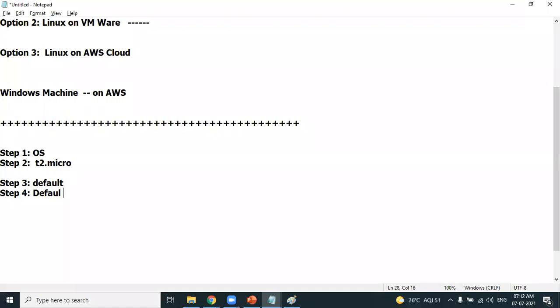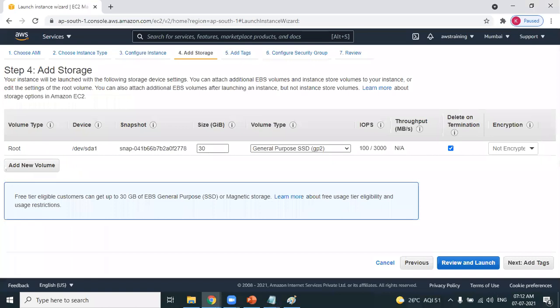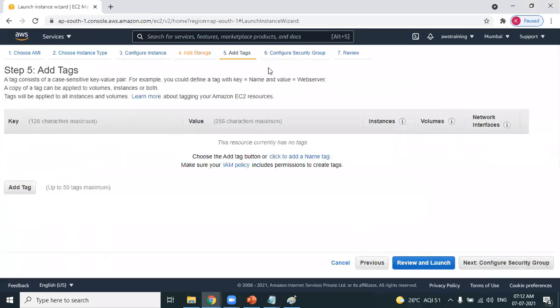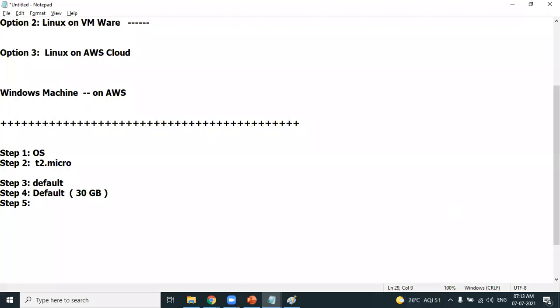That's nothing but storage. How much storage? 30 GB of storage. That is step 4. Step 5. Add tags. We can do it later. Don't worry about this. Just take the default. I'll explain about the tags later.